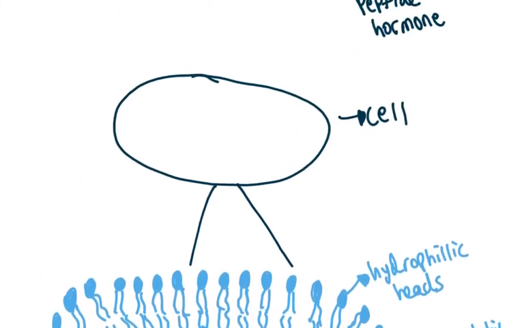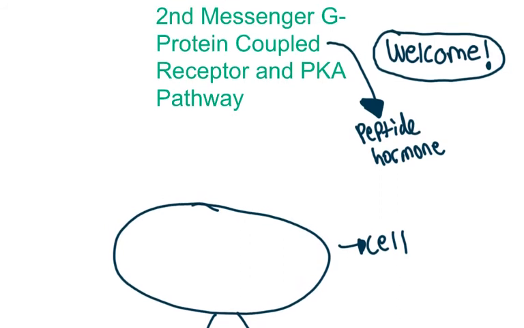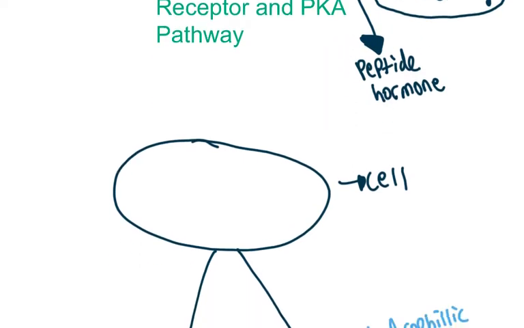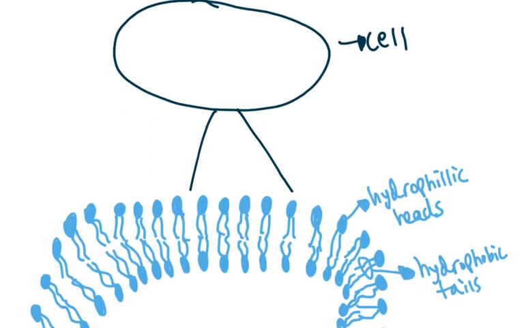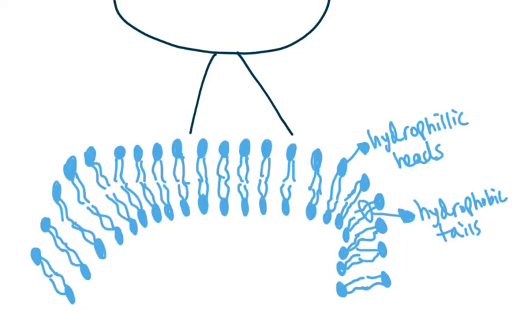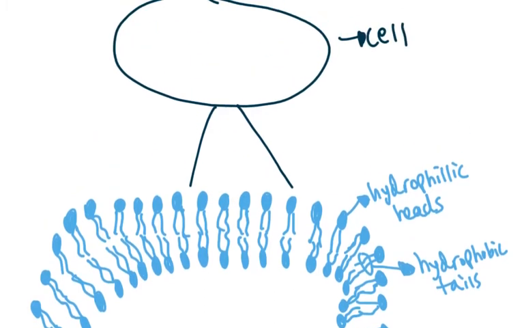But let's see how this G protein coupled receptor, the second messenger intracellular mechanism, plays a role with, let's say, peptide hormones. So remember, peptide hormones cannot get in through the phospholipid bilayer of the cell, because it's a protein hormone. So it needs some type of receptor on the outside to activate some proteins on the inside of the cell, so those proteins can do whatever function the outside first messenger ligand can do. So pretty much here's how it works.